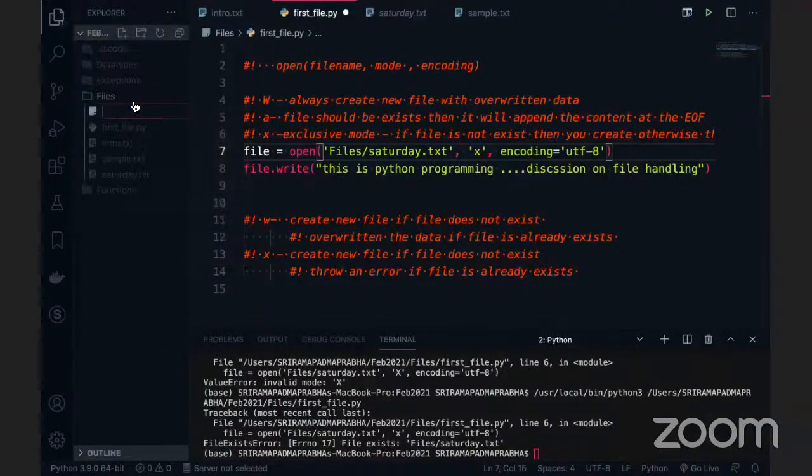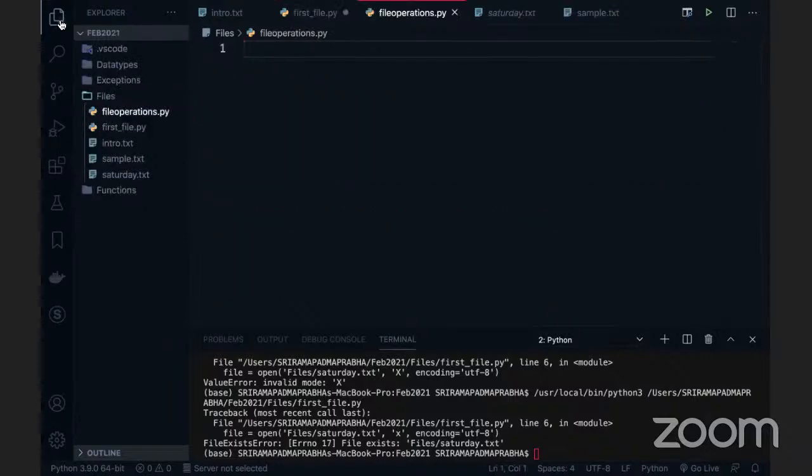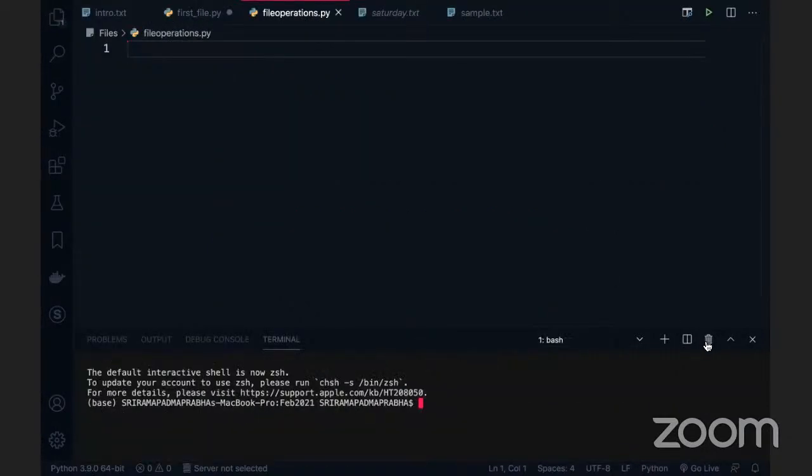Now I'm going to create a file here, file_operations.py. In the file operations, I'm going to create a file and we'll do some operations. I'm going to write the whole code here from beginning to end, and this is going to give full clarity.